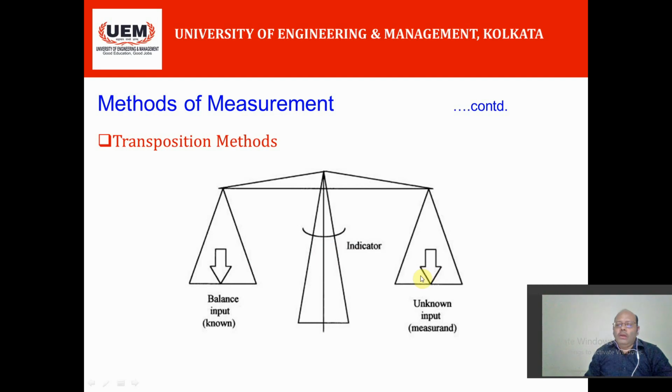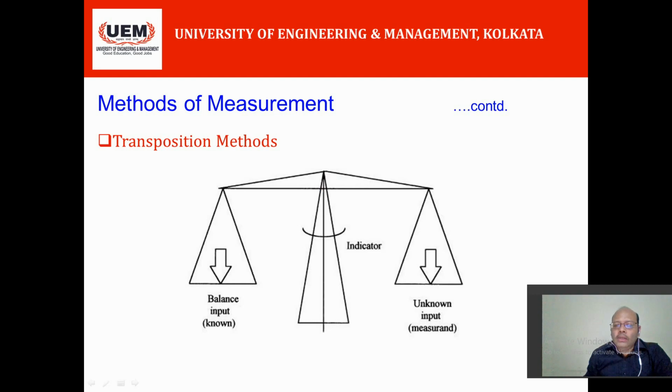The unknown weight input, that is the measurand, is placed on one side, and on the other side the balance input with the known one, and you have to balance this indicator. After that you replace this known one with the unknown quantity, and in this pan you place another known quantity to balance it again.